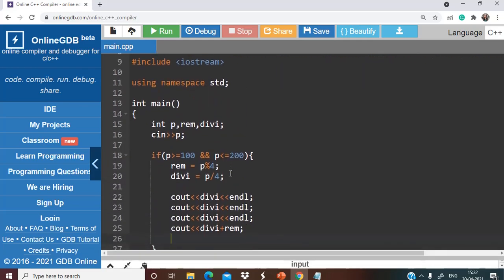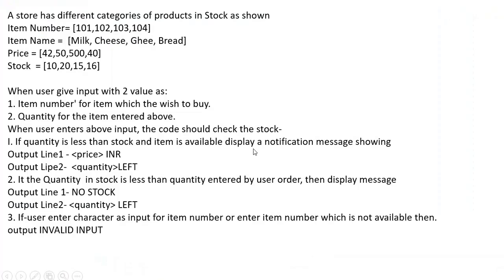Now let us see the next question that was asked in the DRC itself. So this is our next question. According to this question, a store has different categories of products in stock as shown. Item number is given to us: 101, 102, 103, 104. Also, item name is given to us, that is milk, cheese, ghee, bread. Price associated with these items is 42 with milk, 50 with cheese, 500 with ghee, 40 with bread. Stock of milk is 10, stock of cheese is 20, stock of ghee is 50, stock of bread is 16, right?